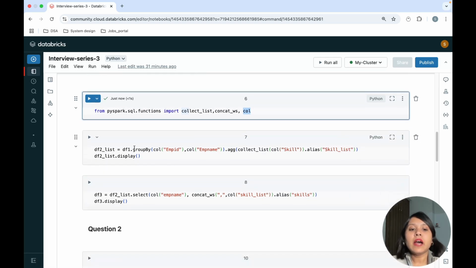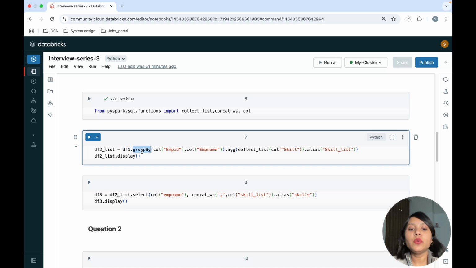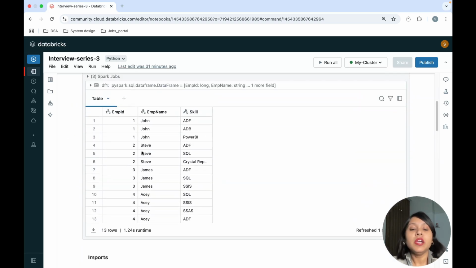In this, I have my data frame 1. What I will be doing is grouping my data set on the basis of employee ID and name. You can group it by employee name also. I'm just using the employee ID and employee name because each employee ID has a distinct name itself. For example, employee ID 1 has employee name John, employee ID 2 has Steve, 3 has James, and 4 has AC.